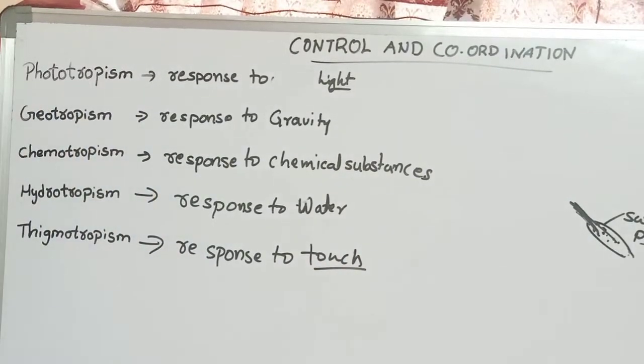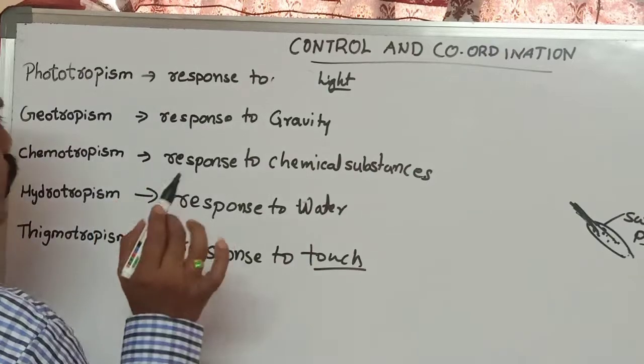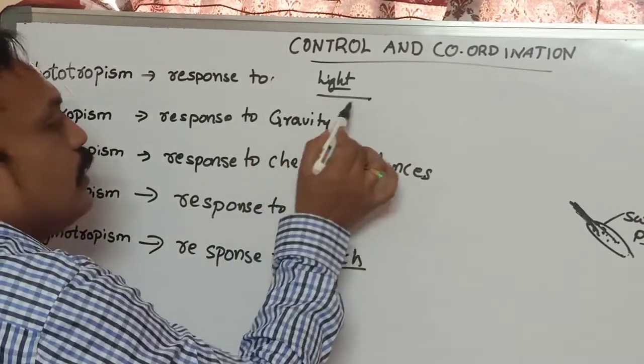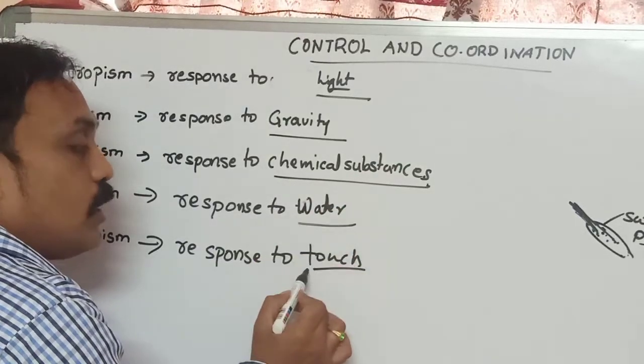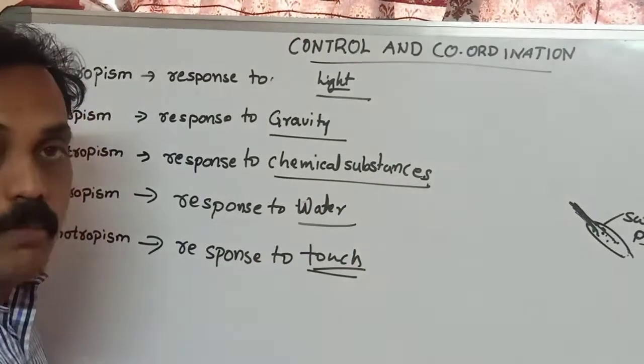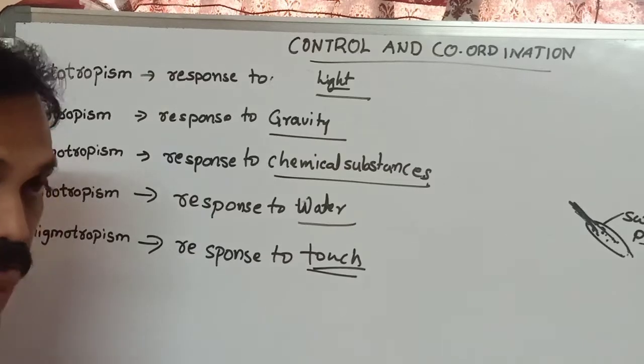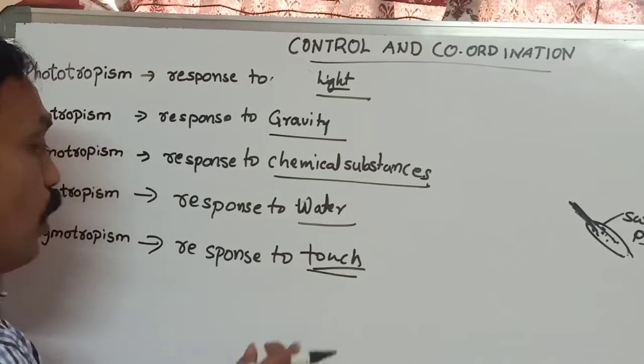Thigmotropism. Okay. If you observe, plants are showing responses to light, gravity, chemical substances or other substances, water, touch or mechanical barriers, mechanical stress or strain.